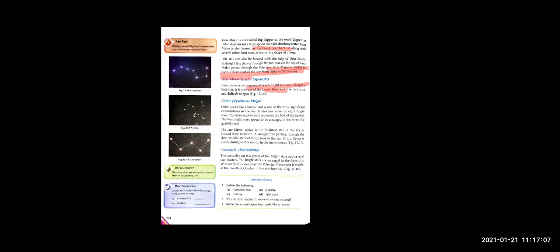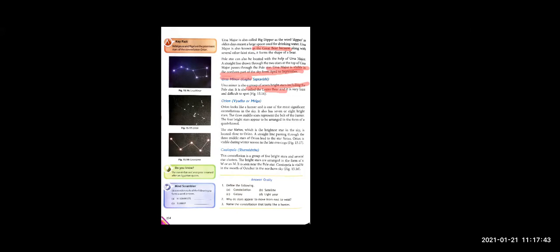Now, the next constellation, children, is Orion. Orion is known as Vyadha or Mrigha. Mrigha means deer, right? So here we are going to talk about this Orion star. It looks like a hunter. I will help you to find it out because the diagram is very faded. So I will just figure it out for you.